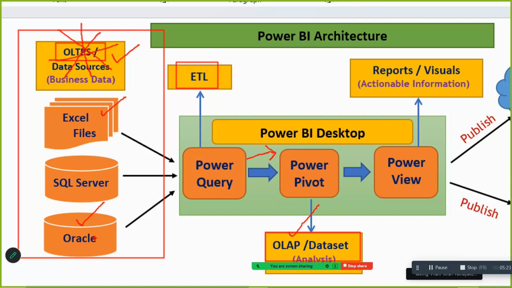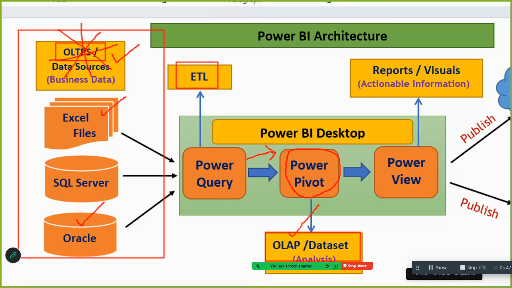Power BI has the capacity to connect to 250 plus data sources. It can connect to Azure, Google Cloud Platform, Snowflake database, and multiple other databases, extract the data, and once you extract the data, you are going to transform it, that is, clean the data, and then load the data into Power Pivot.